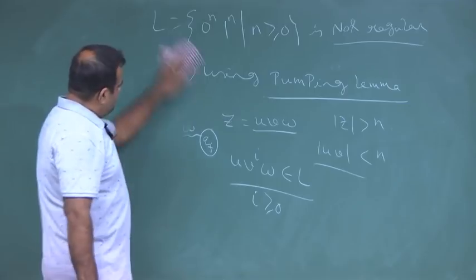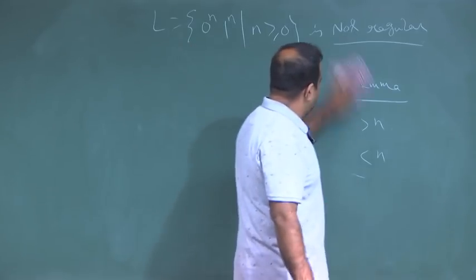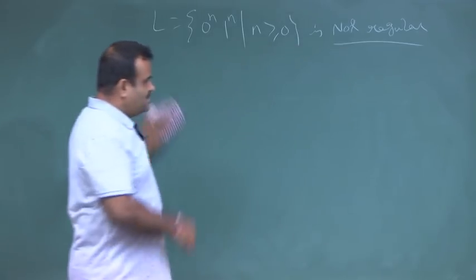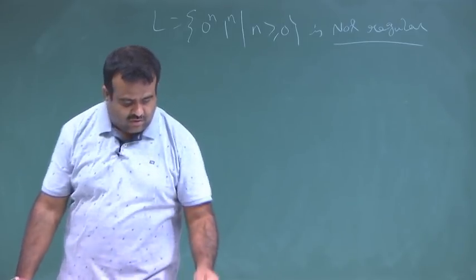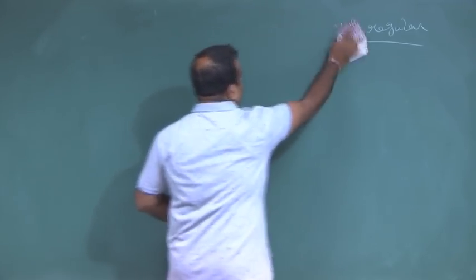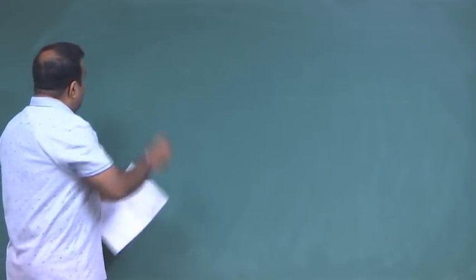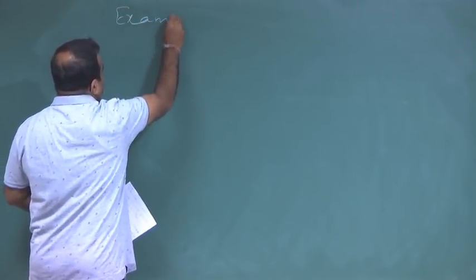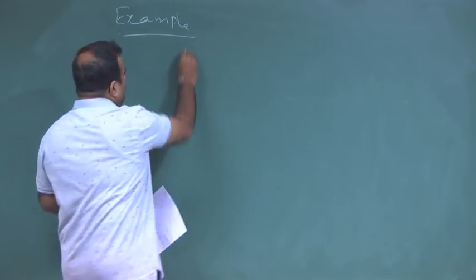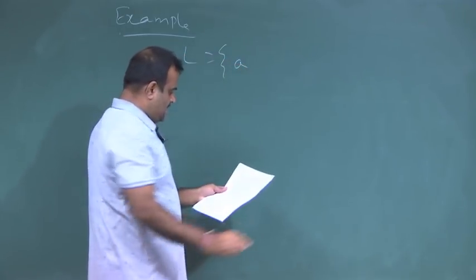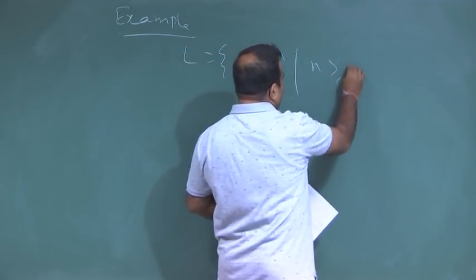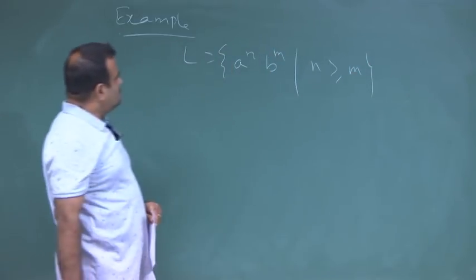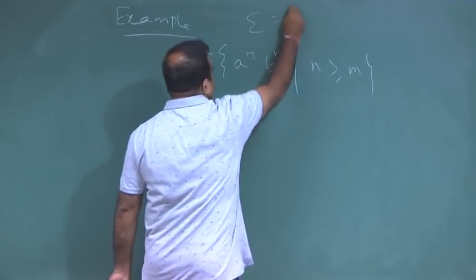So, using this pumping lemma, we have seen a few languages which are not regular because they do not satisfy the pumping lemma, which is a necessary condition. With the help of that we will show a few more languages which are not regular. For example, we take this language a to the power n, b to the power m, where n is greater than or equal to m. We show this language is not regular, where sigma is {a, b}.